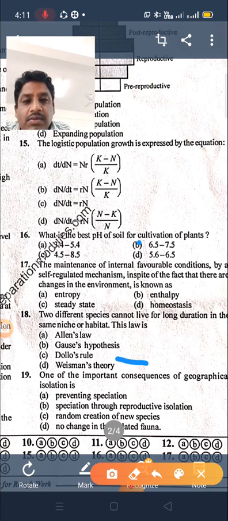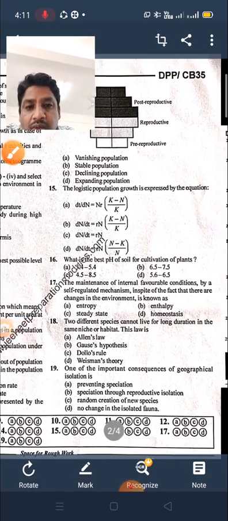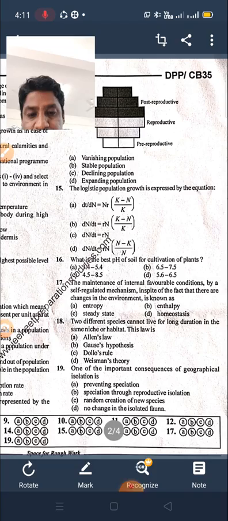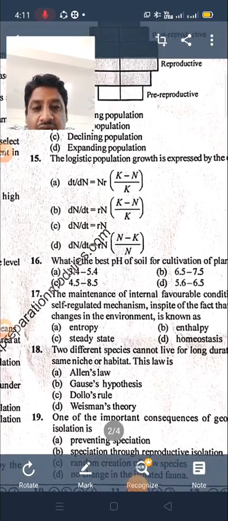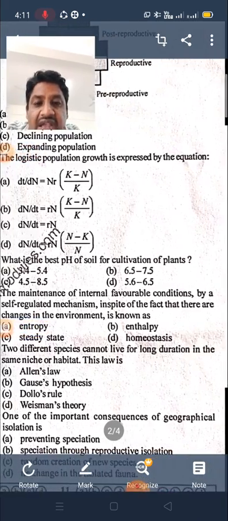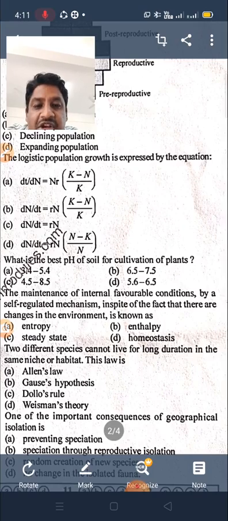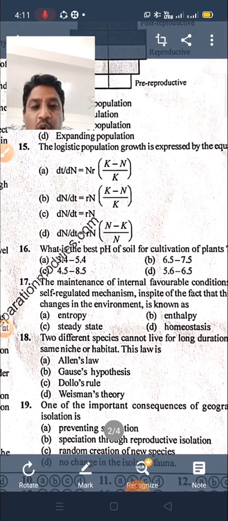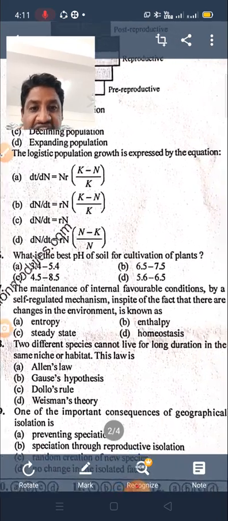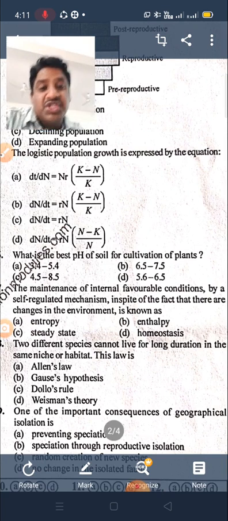Next, 17th question. The maintenance of internal favorable conditions by a self-regulated mechanism, in spite of changes in the environment, we call entropy, enthalpy, steady state, or homeostasis.